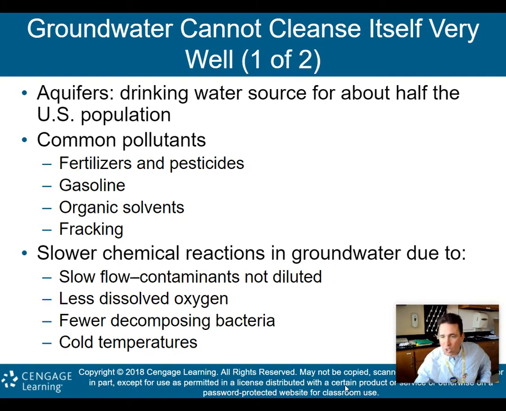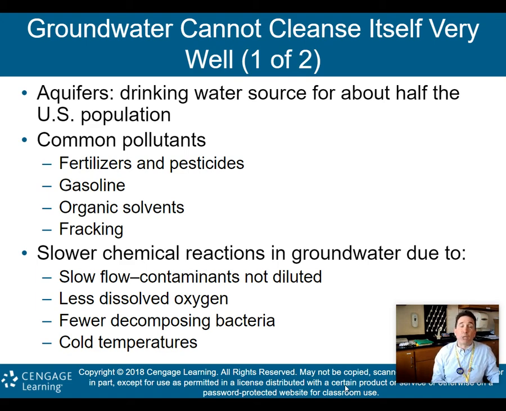Chemical reactions are slower in groundwater due to slow flow, so contaminants are not diluted, okay? You have less dissolved oxygen under the ground, so you have fewer decomposing bacteria to deal with the pollutants. Again, what did we talk about in the previous part here? How those bacteria come in and decompose a lot of the pollutants that come into rivers and lakes. Well, underground, you don't have a lot of this bacteria. So you have less of it, which means the pollutants are decomposed much more slowly. In addition, you have colder temperatures, which also produce slower chemical reactions. So it's for these reasons that groundwater has a very hard time cleansing itself.